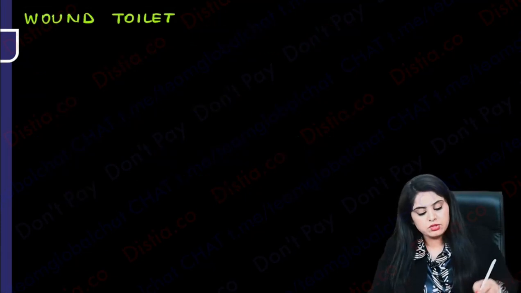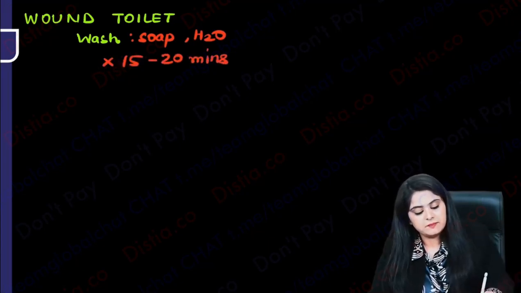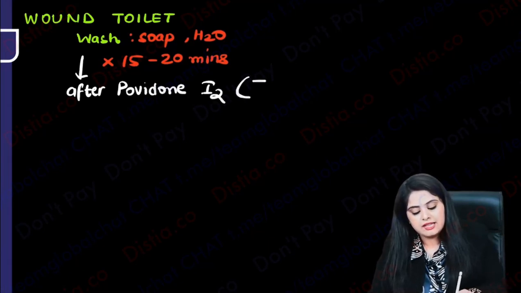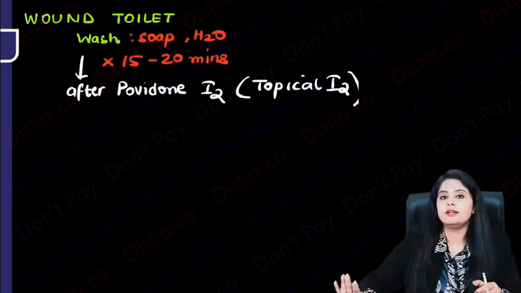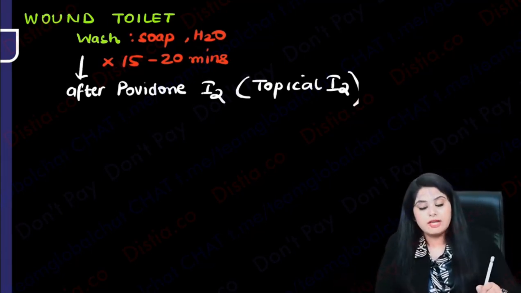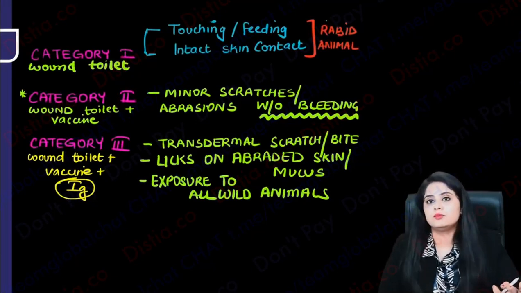Firstly, what do you mean by wound toilet? You are going to wash that area. What do you use for washing? All that you have to use is soap and water, and the duration of that washing is going to be roughly 15 to 20 minutes. After you are done with this, you are going to apply something like povidone iodine or some topical iodine over that area. Is that okay with everyone? Just wash with soap and water for 15-20 minutes, apply iodine, your wound toilet is done. This is for which kind? Wound toilet is done for all categories, whether category 1, 2 or 3, cleanliness comes first.